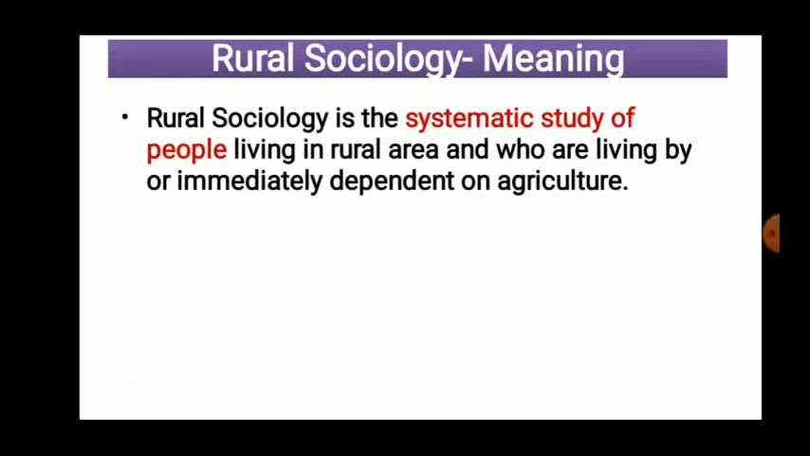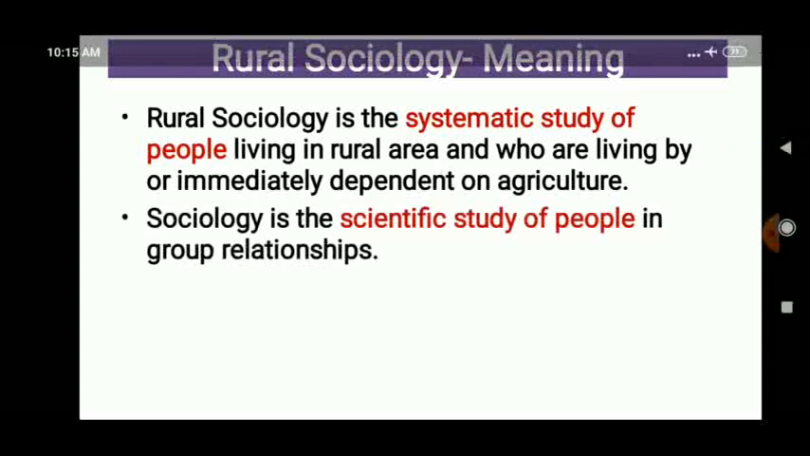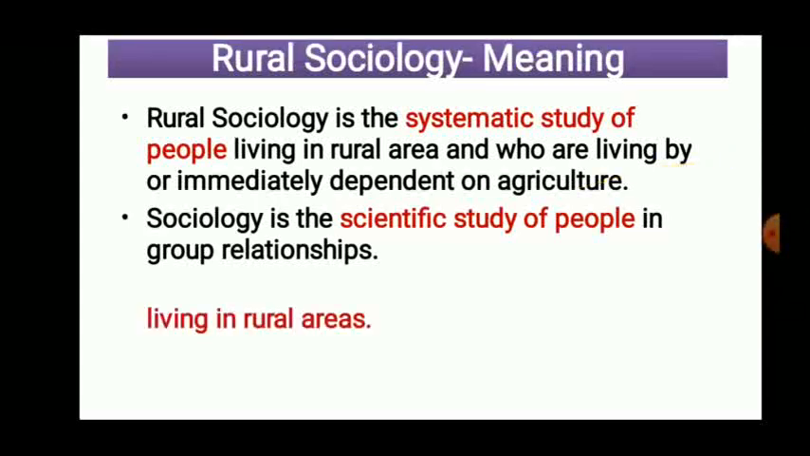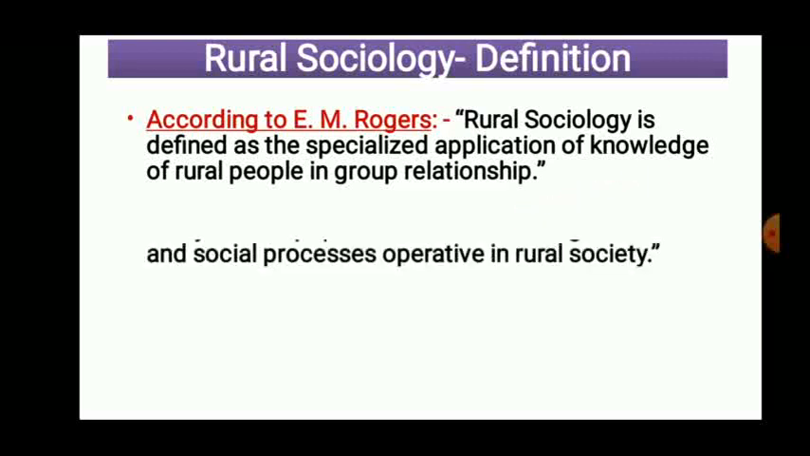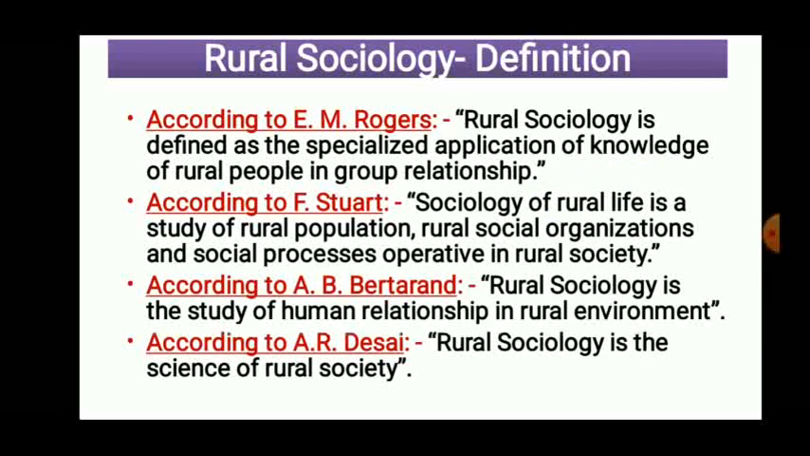Then we have discussed rural sociology. So it is the systematic study of people, but which people? Those who are living in rural areas and depend on agriculture. It is the scientific study of people in group relationship. Basically it focuses on people who are living in a rural area. Then we have discussed these different definitions of rural sociology. I have told you that you have to focus on this definition.